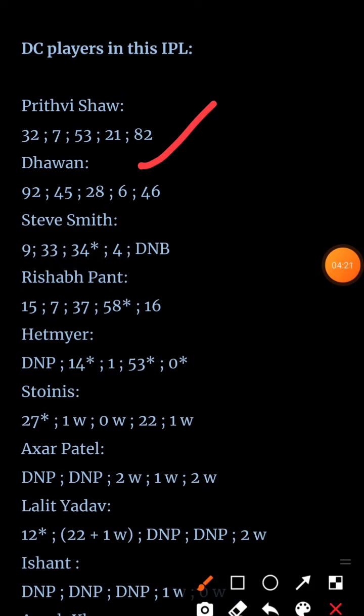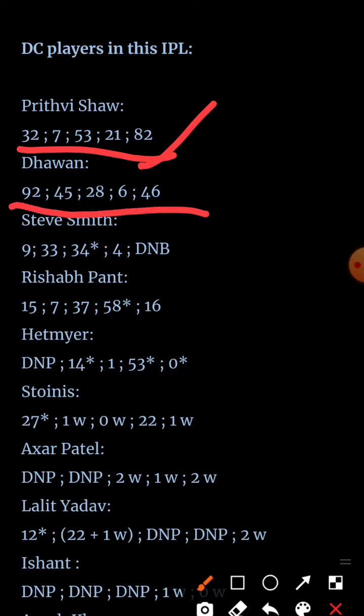Prithvi Shaw played very well in the last few matches, and even in the last match scored 82 runs. Dhawan is very consistent. You cannot drop a player like Dhawan from your team. Steve Smith is not getting too much chance, and he scored 230 plus scores, then got out on 4 in the last match, did not even bat. He is a specialist long fielder in the team, not a batsman or the bowler. So that's a joke on Steve Smith.